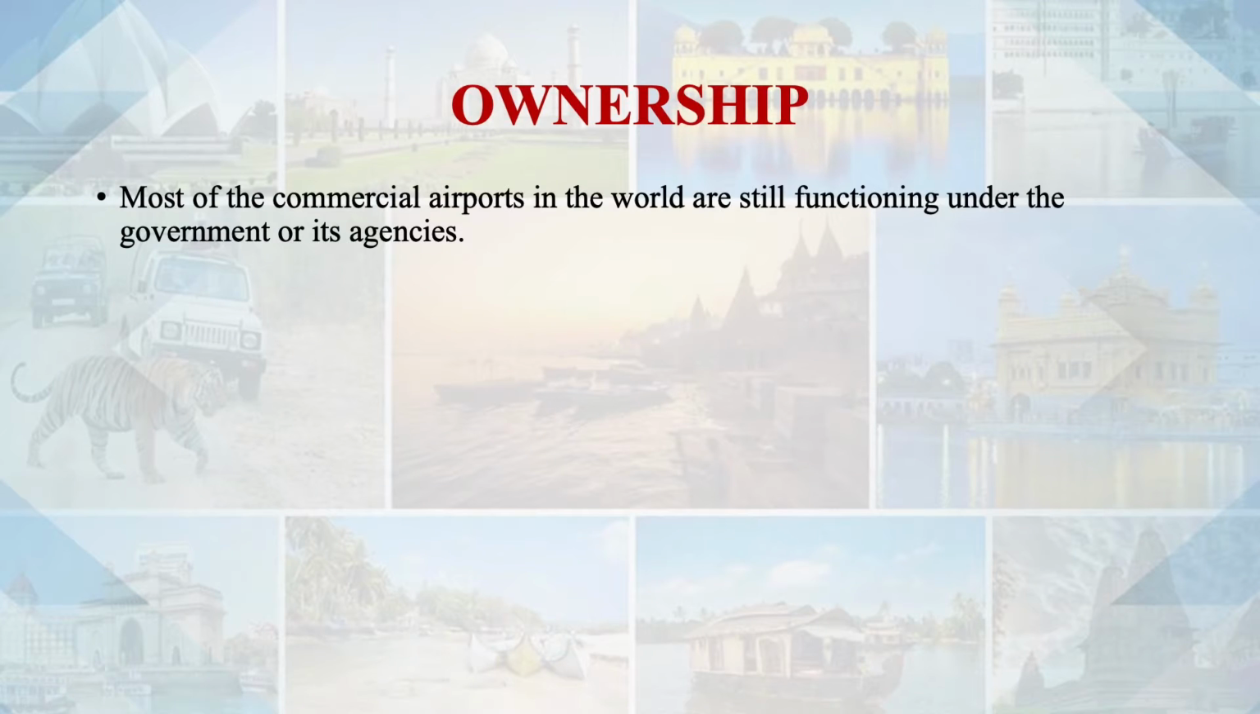In Kerala, in India, different airports are having this kind of arrangement. Cochin Airport is an example, CIAL, Cochin International Airport Limited. It's a collaboration by the private sector as well as the public sector. So it is functioning as a company. Most of the commercial airports in the world are still functioning under the government or its agencies. It doesn't mean that privatization is completely there in all the countries. It has started, but it is happening at a very slow pace.